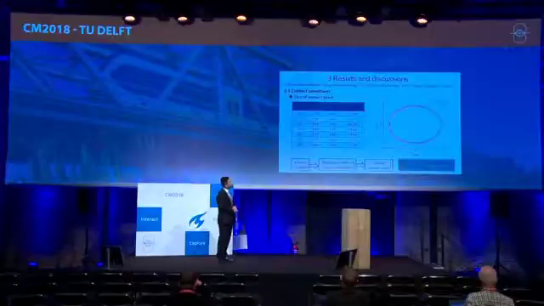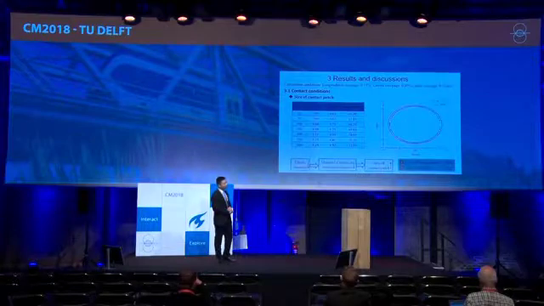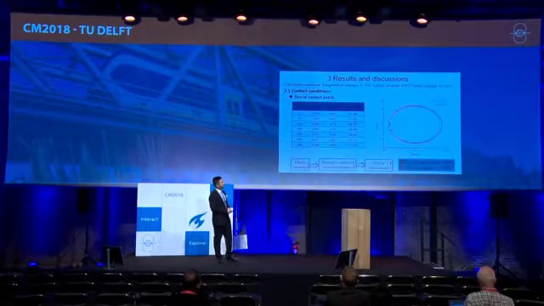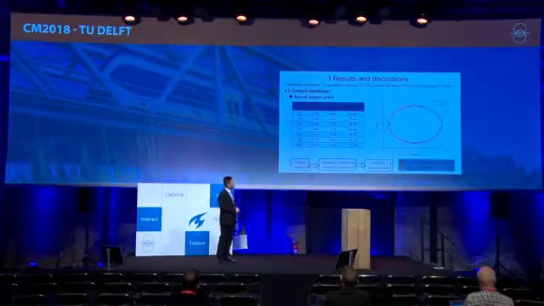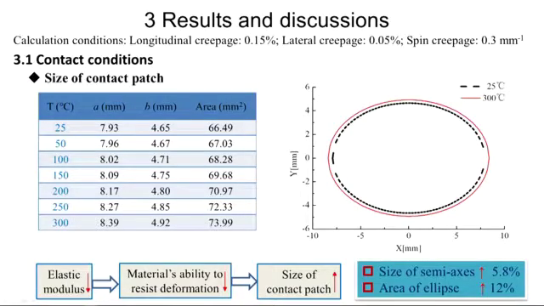Let's move on to results and discussions. The longitudinal creepage is 0.15%, lateral creepage is 0.05%, and the spin creepage is 0.3 per millimeter. Firstly, the size of the semi-axis and the area of the ellipse are calculated in this table.